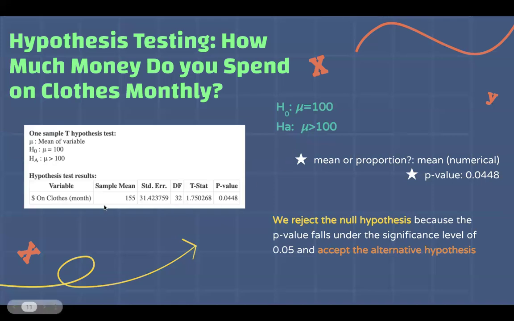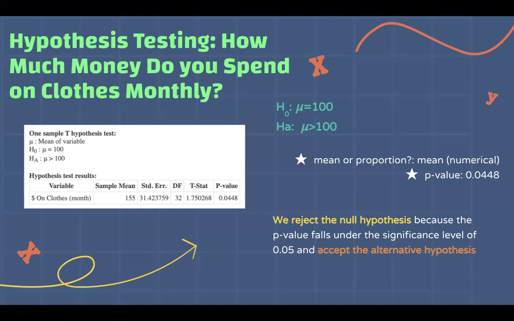And as you can see from the results here, we have a sample mean of 155, degrees of freedom at 32, and most importantly, we have a p-value of 0.0448. The results of my hypothesis test gave me this number, 0.0448, which is close to the significance level of 0.05. And because this value is just under the significance level of 0.05, this means that we should reject the null hypothesis that Ventura College students spend $100 on clothes on a monthly basis.